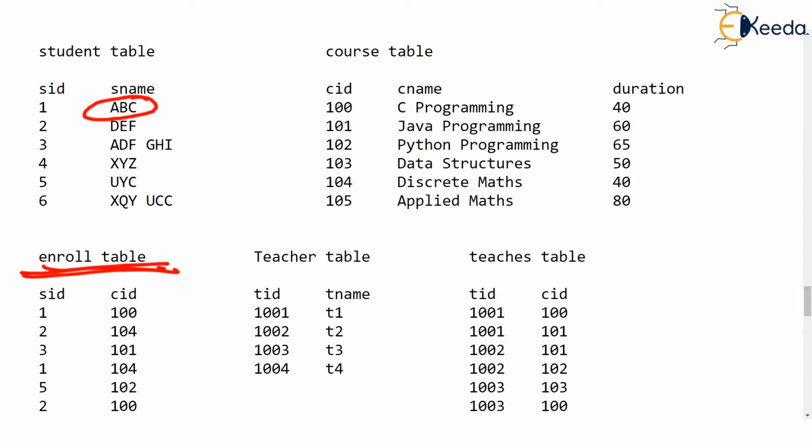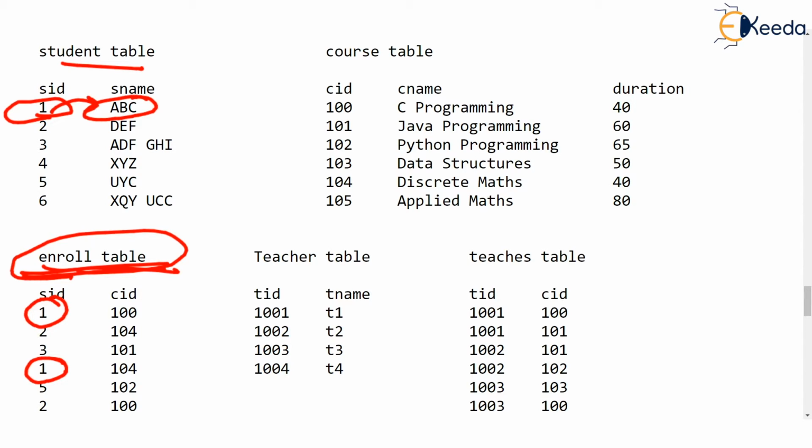Think over it. What we will have to do is count that student number 1 has enrolled for how many courses. To count this, we will have to take the help of the enroll table, because the enroll table knows which student has taken admission for which course. But we want the name of that student number 1, and the name is present in the student table.